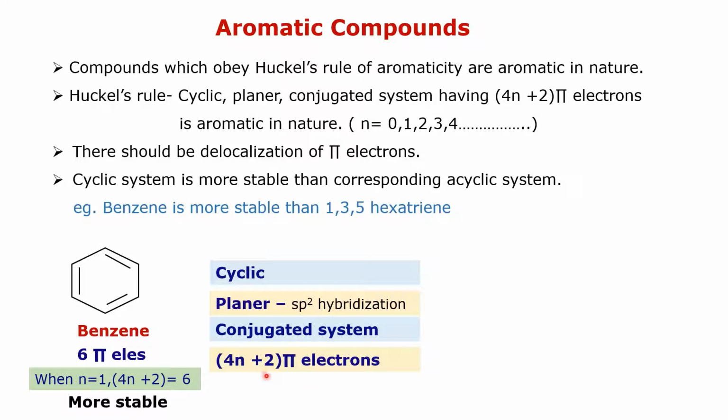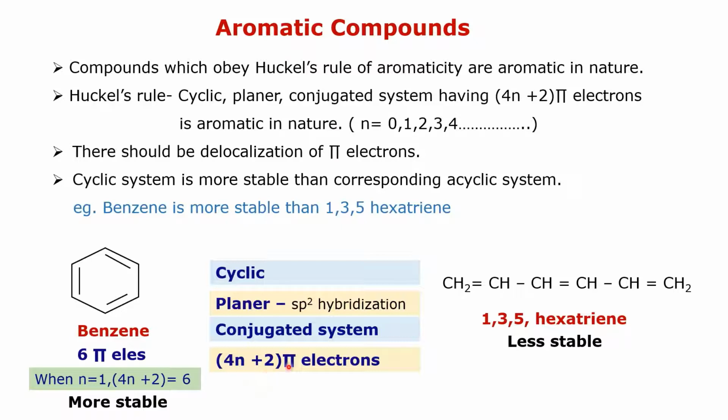Therefore, benzene is aromatic and it is a more stable compound. Its corresponding acyclic system is 1,3,5-hexatriene. That compound also contains 6 pi electrons, but it is less stable than benzene. Thus, a cyclic planar conjugated system having 4n plus 2 pi electrons is aromatic in nature.